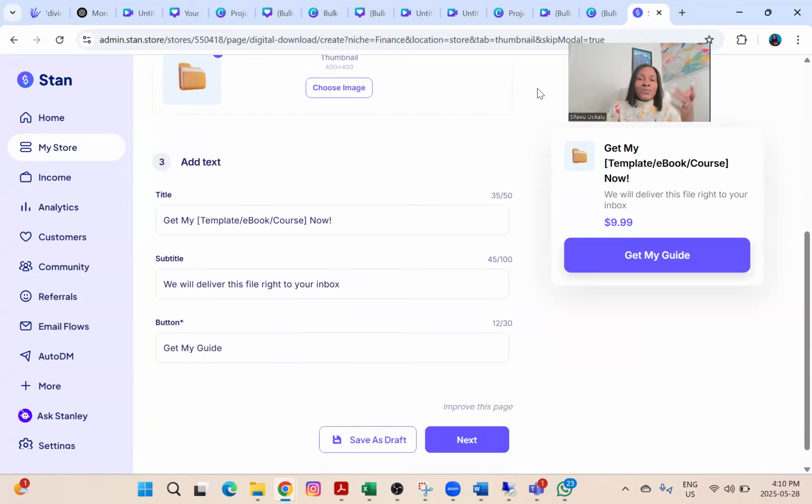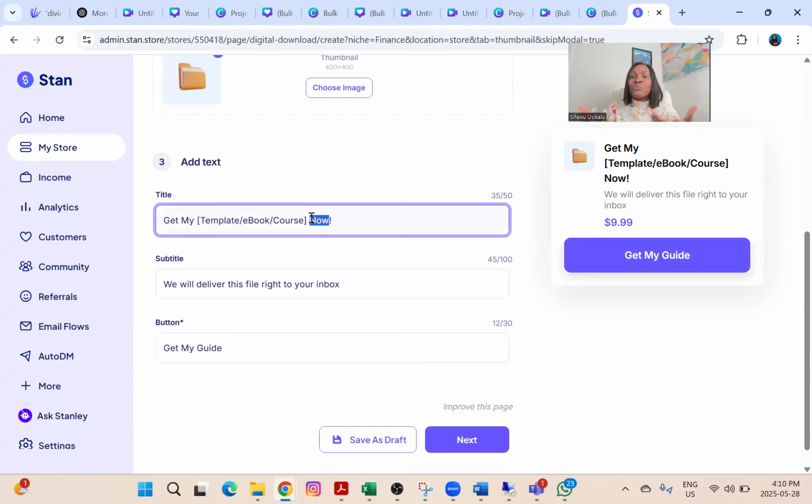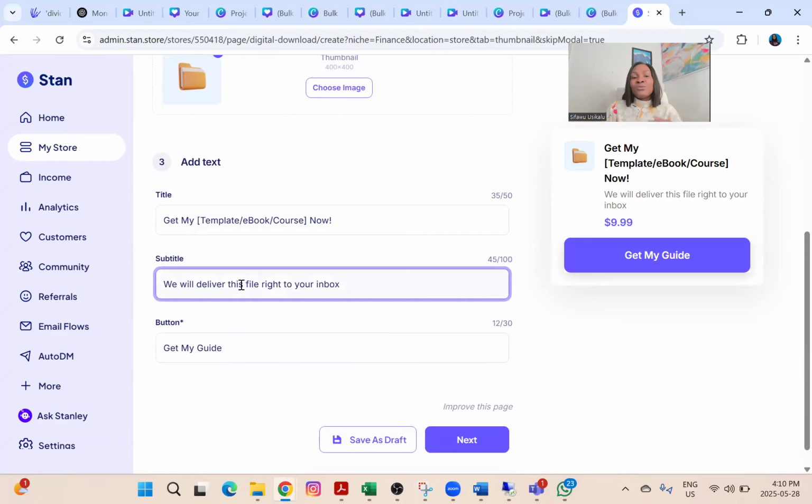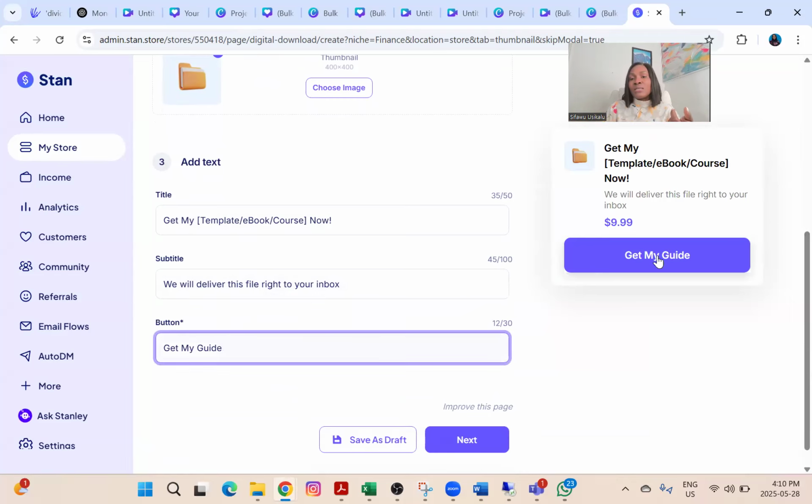And you put the text. What is the title? Because this is what people would see when they visit your store. Then you put the subtitle, just a little description of what you're currently selling on this particular product page. Then you put what you want them to see. You can see, get my guide.